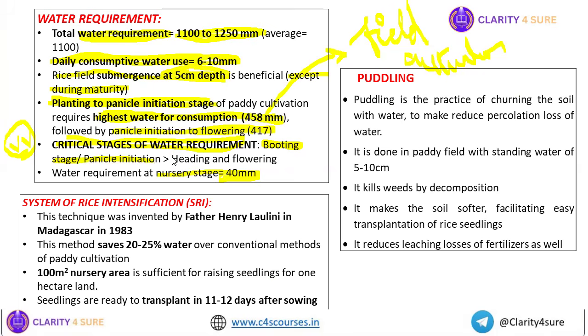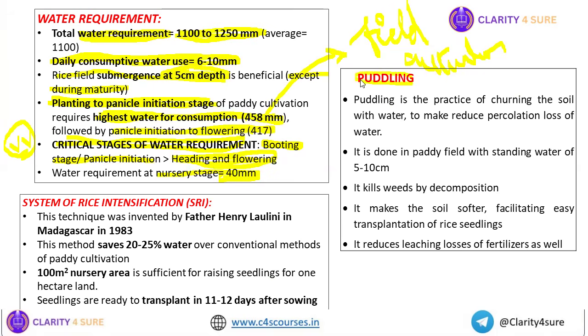Then if you have two irrigations, then you should go for heading and flowering. So what are the critical stages of water? The utmost important stage for water requirement in case of rice is what? Booting stage or panicle initiation, followed by heading and flowering. Okay. Next we'll talk about puddling.